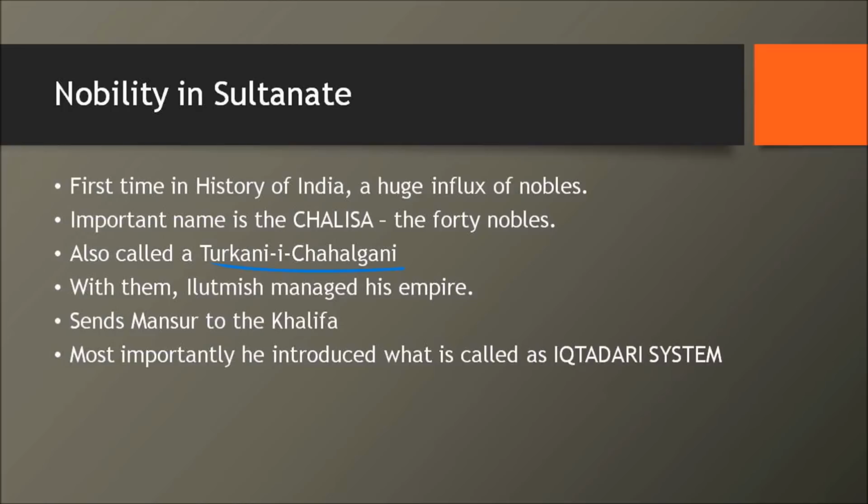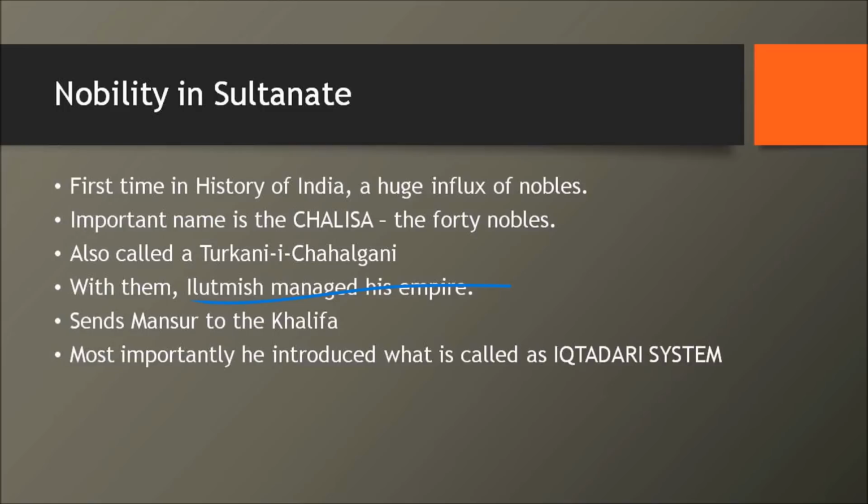Now why this name Chalisa? Chalisa were the 40 nobles, right? Even though they were not 40 in number exactly, they were called Chalisa. Now with these Chalisa is how Iltutmish is going to manage his empire. Okay, so these are the people who are going to rule the empire for Iltutmish.